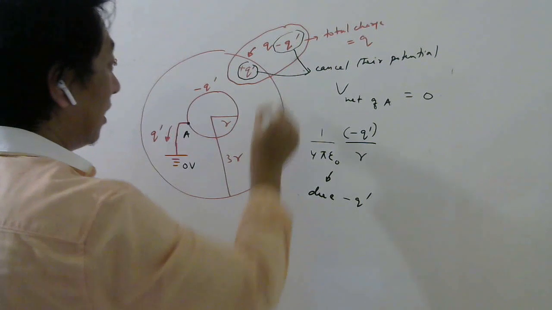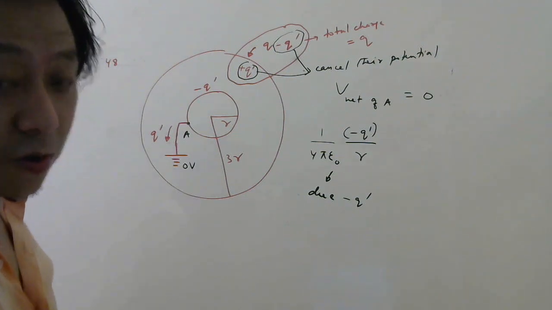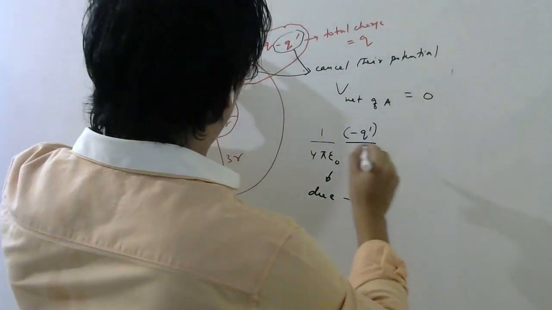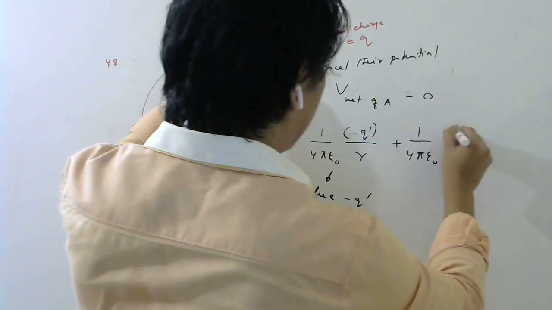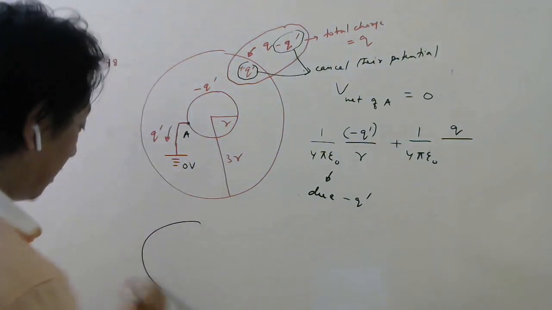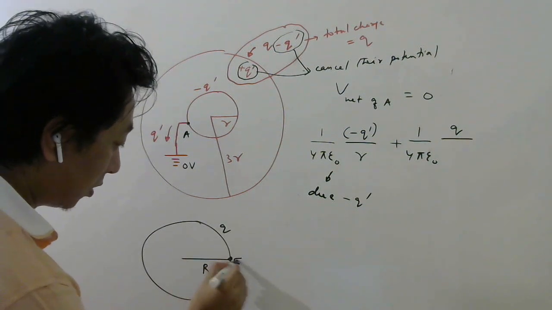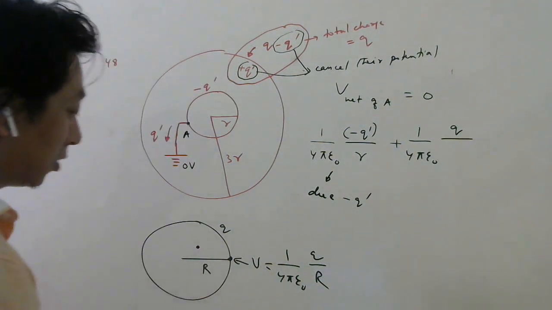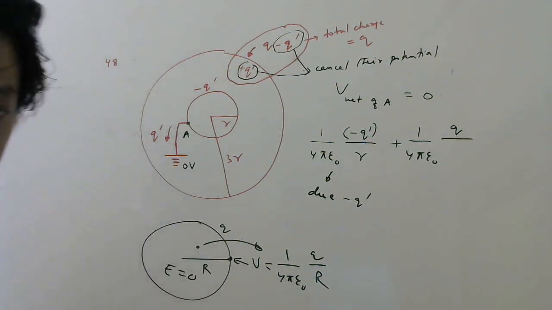So what will be the potential at point A? Remember, due to this shell. For this shell, where is this point? Inside. And you know, inside a shell, potential will be the same as on its surface. So on the surface of this shell, potential will be 1 by 4 pi epsilon naught, charge on this shell q by radius of this shell. Remember, I want potential here. See, if radius is r and charge is q, what is the answer for potential on the surface? 1 by 4 pi epsilon naught q by r. Inside, what is the potential? Same. That is the beauty, because the electric field inside the shell is 0. Remember, okay?